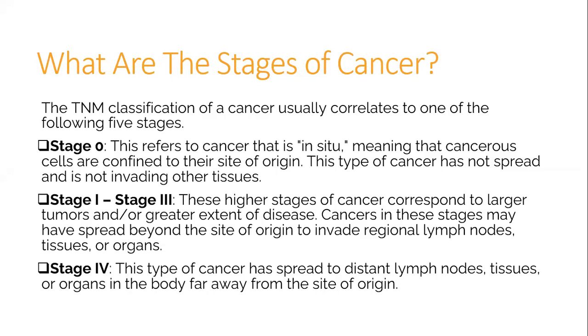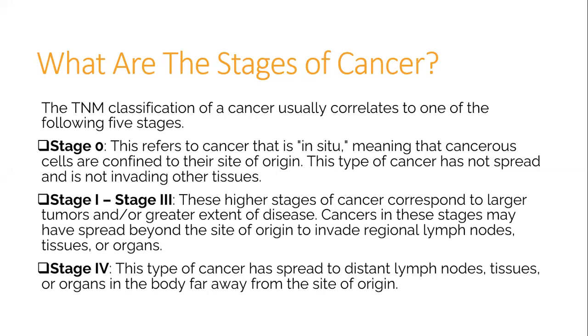What are the stages of cancer? The TNM classification of a cancer usually correlates to one of the following 5 stages. Stage 0. This refers to cancer that is in situ, meaning that cancerous cells are confined to their site of origin. This type of cancer has not spread and is not invading other tissues.